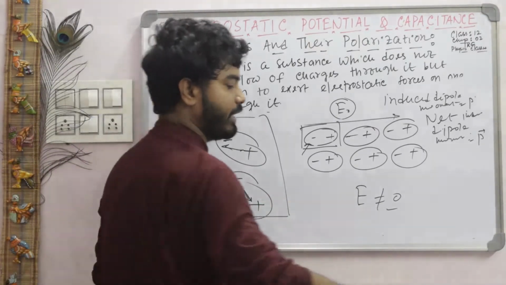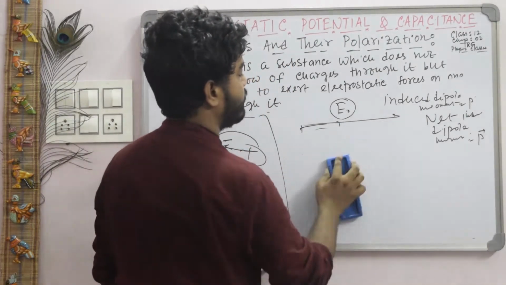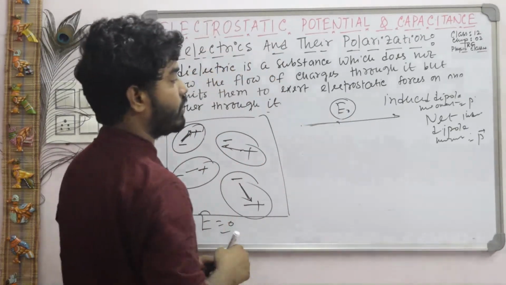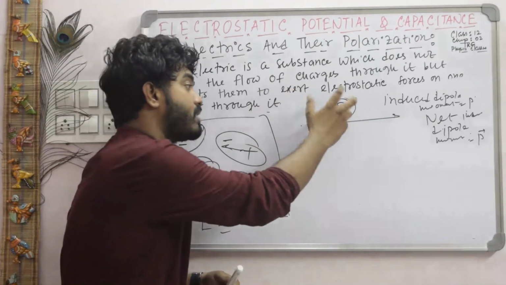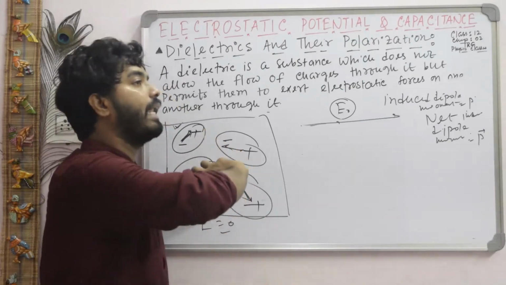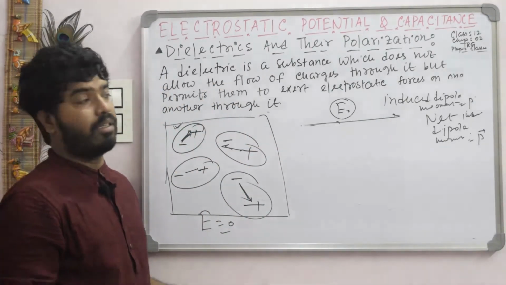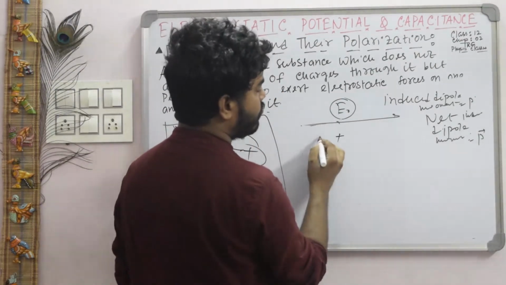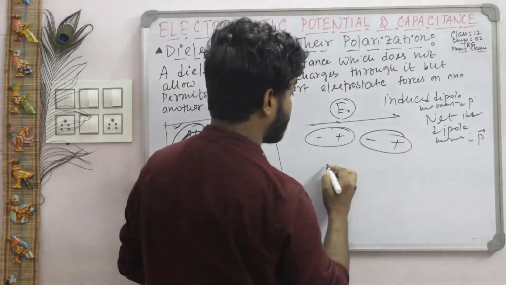Now, same thing, here we apply an external electric field E naught along the positive x direction. Then what happens here? When we apply an external electric field, these atoms or molecules align themselves along the direction of the electric field. So with the application of E naught, these atoms or molecules align themselves like this.